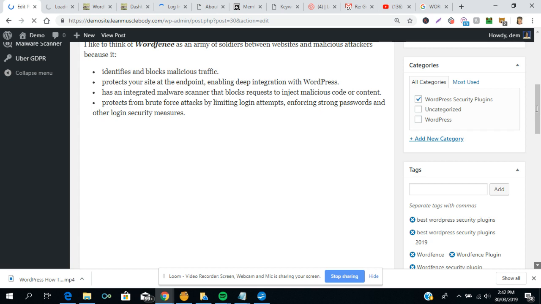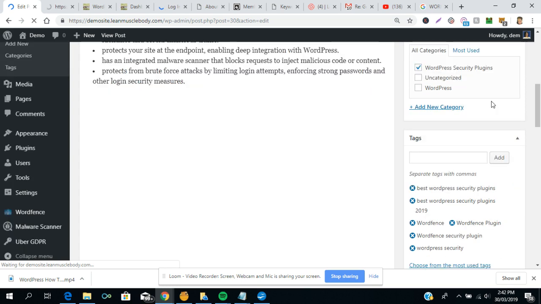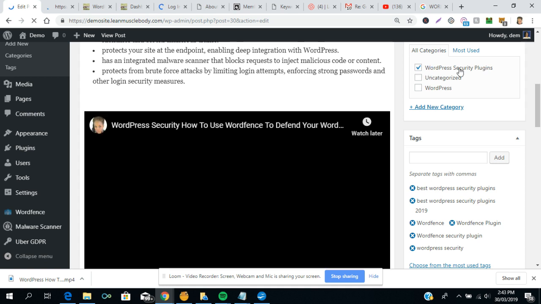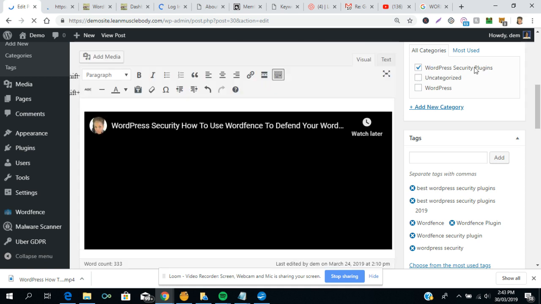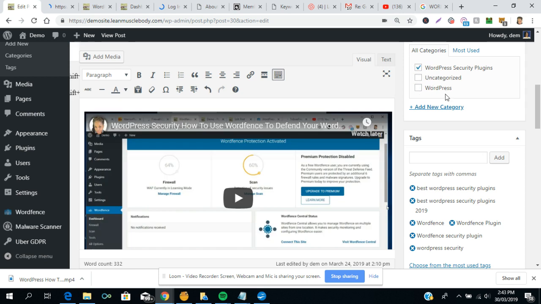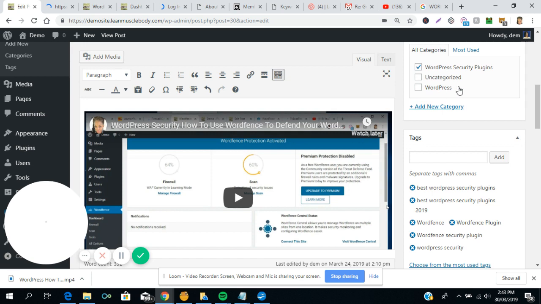Anyway, but here are your categories. Categories are the general headings under which your content would come. For example, this is a demo site. I'm talking about WordPress security plugins and WordPress. So any content related to WordPress security plugins would go here. And maybe I should name this category WordPress tutorials, so that all other content related to general WordPress tutorials would go here. If you want to add a category, you click here.